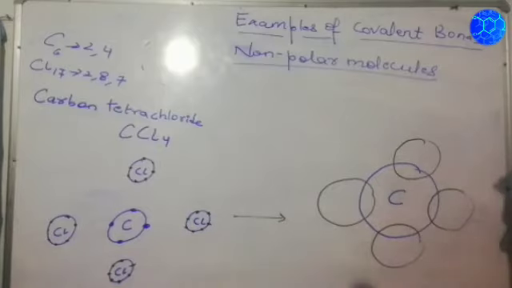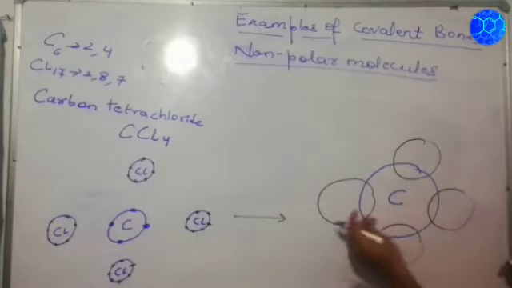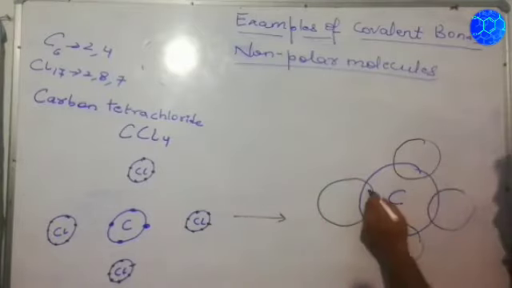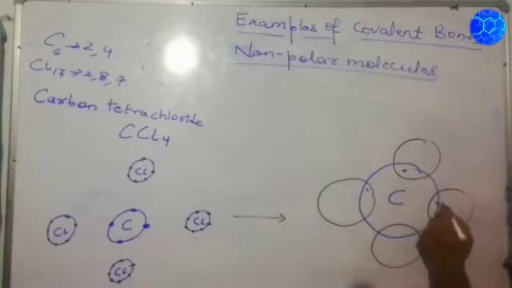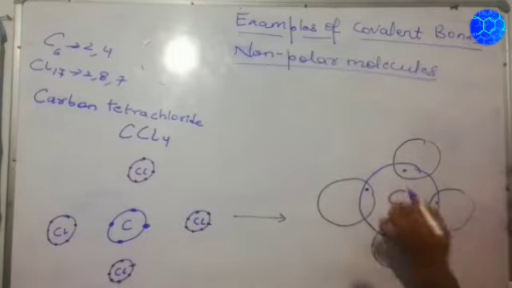So the 4 atoms of Cl will be mutually sharing 1 electron each with carbon. Carbon has 4 electrons, so 1, 1, 1 and 1, 4 electrons of carbon.